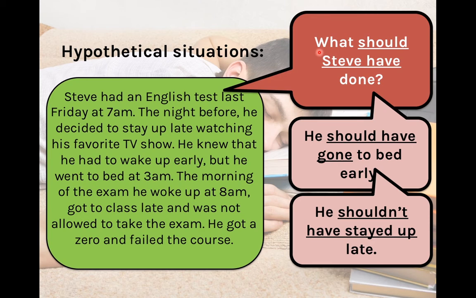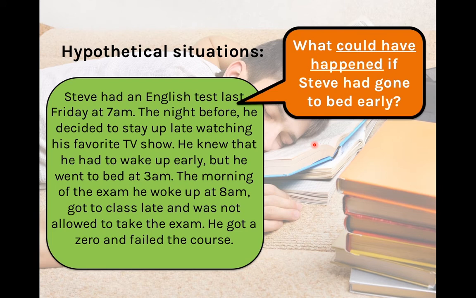Did he go to bed early? No, but he should have. Did he stay up late? Yes, and he shouldn't have. We use the subject plus should plus have plus the past participle to talk about the right thing to do in a situation in the past.